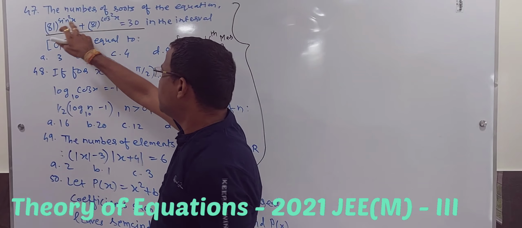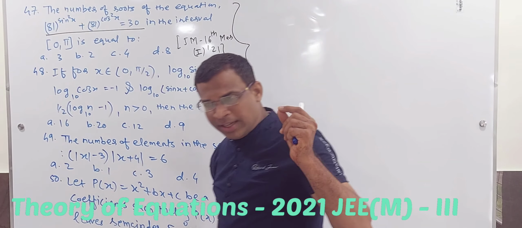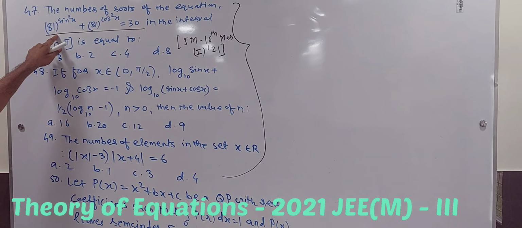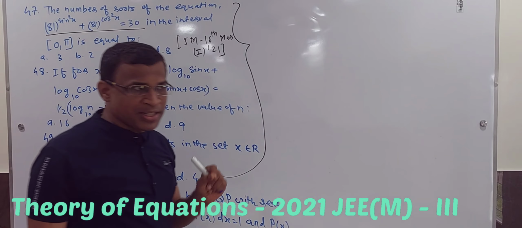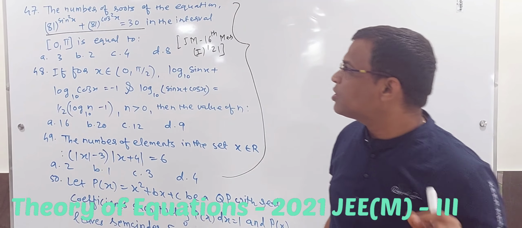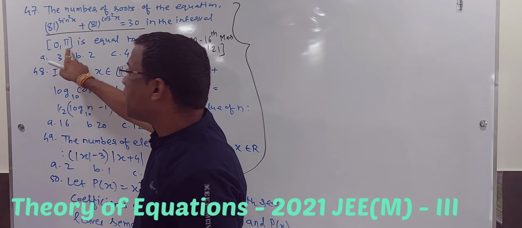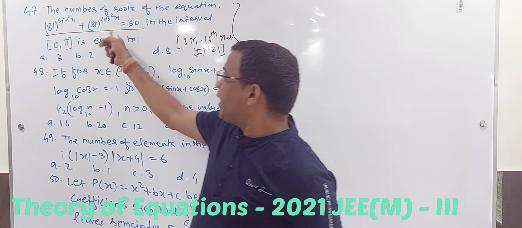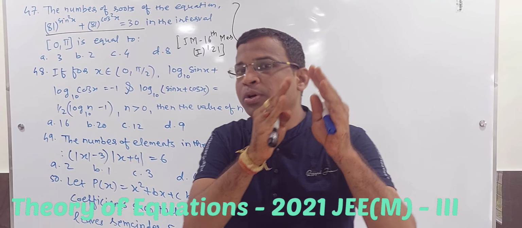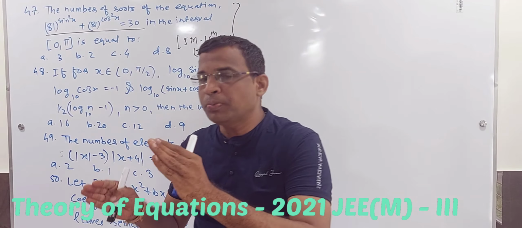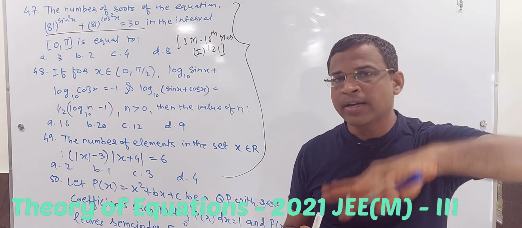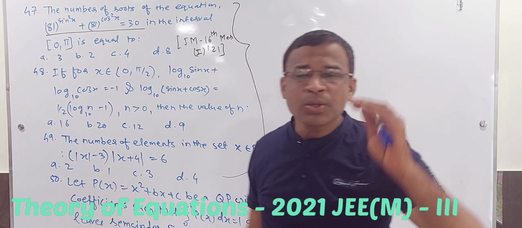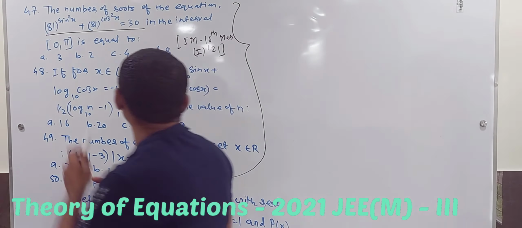See, it is sine square x, it is cos square x. So preferably it's a substitution question, and when we substitute, we can substitute only one term. So I will prefer 81 power sine square x. So what is the smart work here? Why am I taking this? The reason is very simple. They have given the limit 0 to pi, and we know that in 0 to pi sine is positive. If I take cos, I have to take two cases, 0 to pi by 2 and pi by 2 to pi, because cos is positive in the first quadrant and negative in the second quadrant. So I prefer sine, because sine is positive in the complete zone. That is the smart work we should show in this particular question.